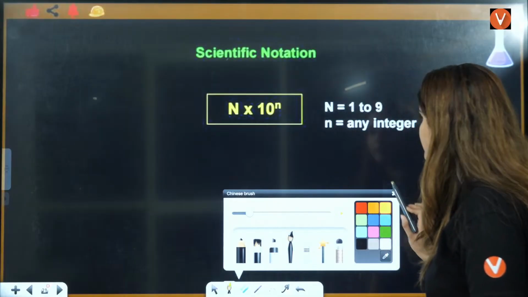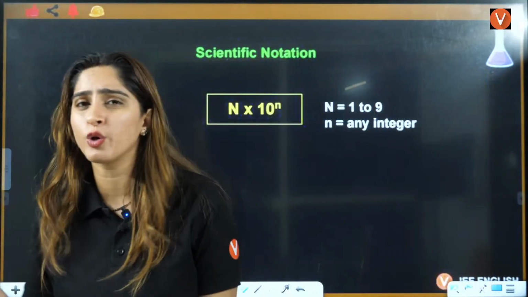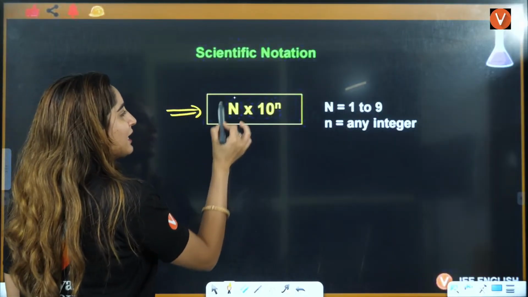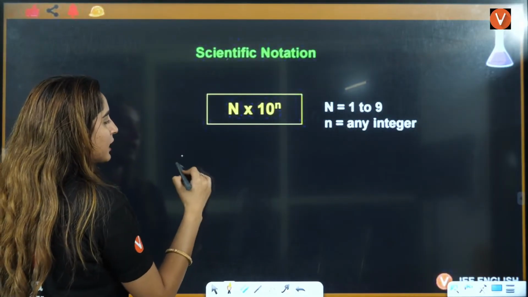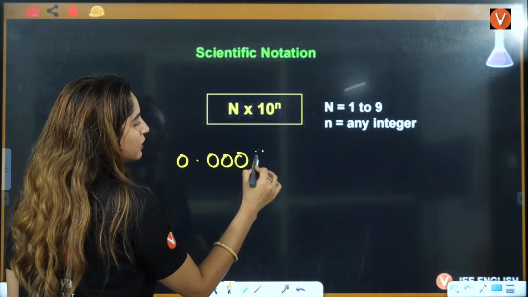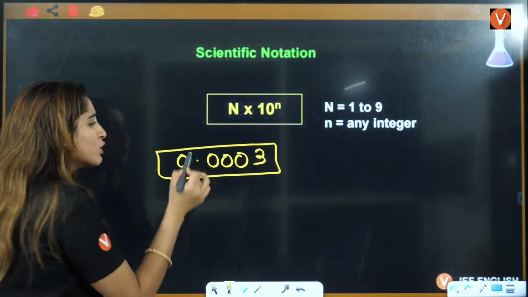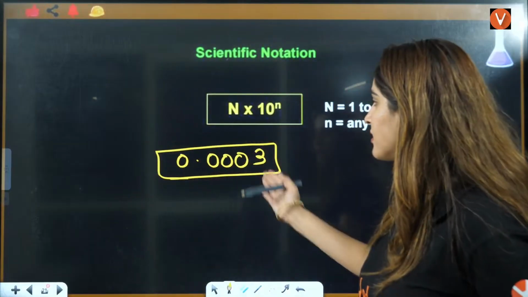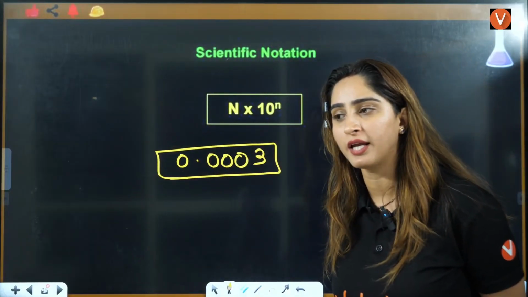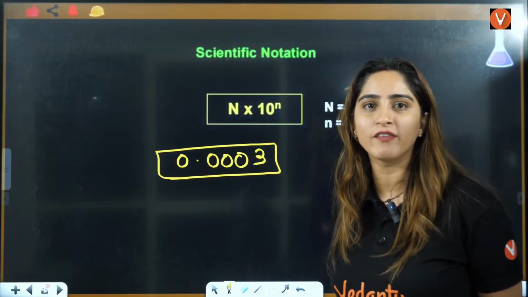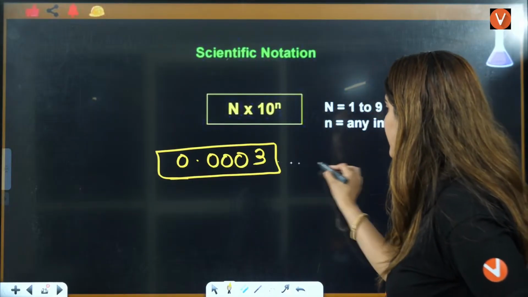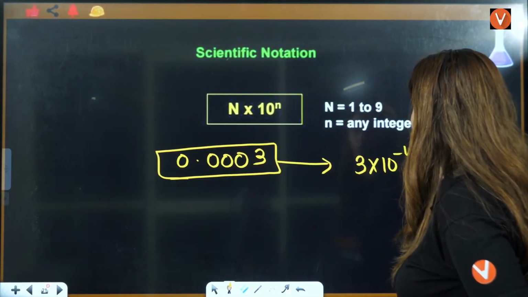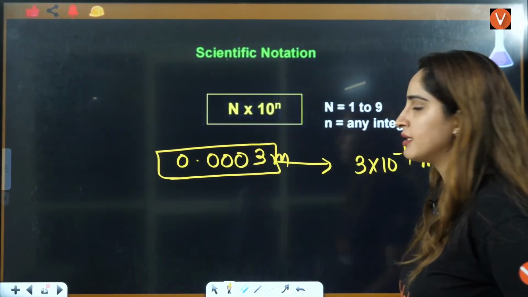Now let's talk about scientific notation. This also you will see in physical chemistry throughout. This is any number. Let's say I am representing 0.0003. Will you see these kinds of options in the exam? You have calculated the answer like this, 0.0003, but the answer will not be given like this. The answer will be given like this, 3 into 10 raised to minus 4 meter, if this is in meter, right?